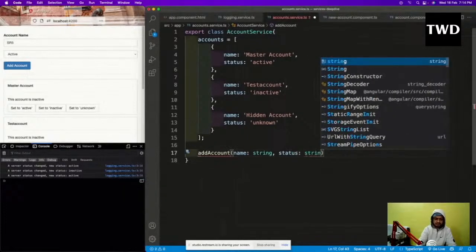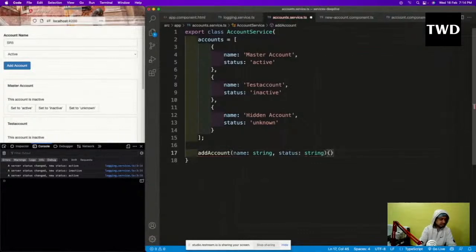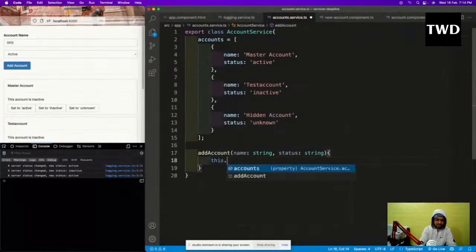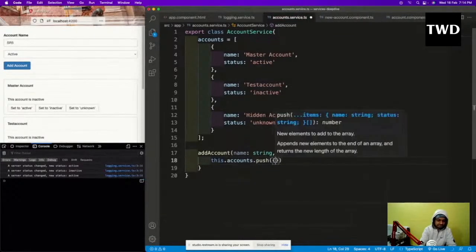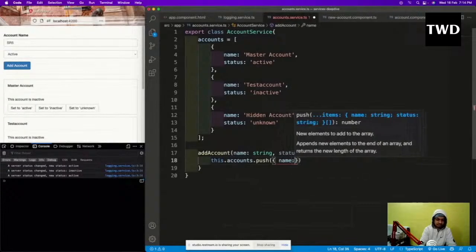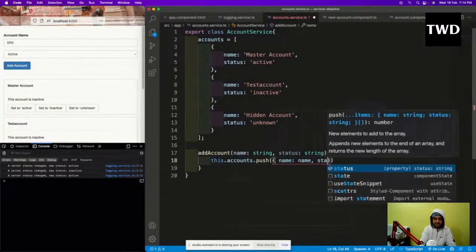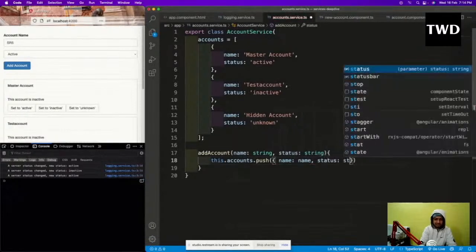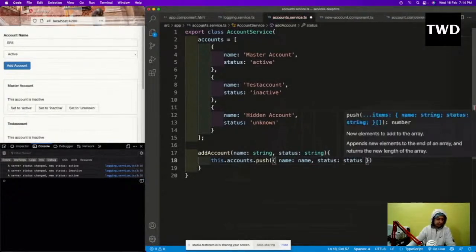Status is also string, and then this.accounts.push, name is name, status is status. This I'm doing for add account, and I will have an update status also here.